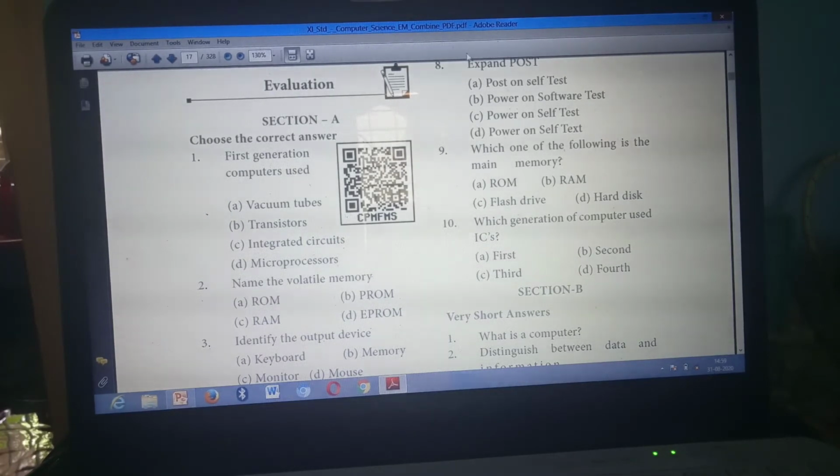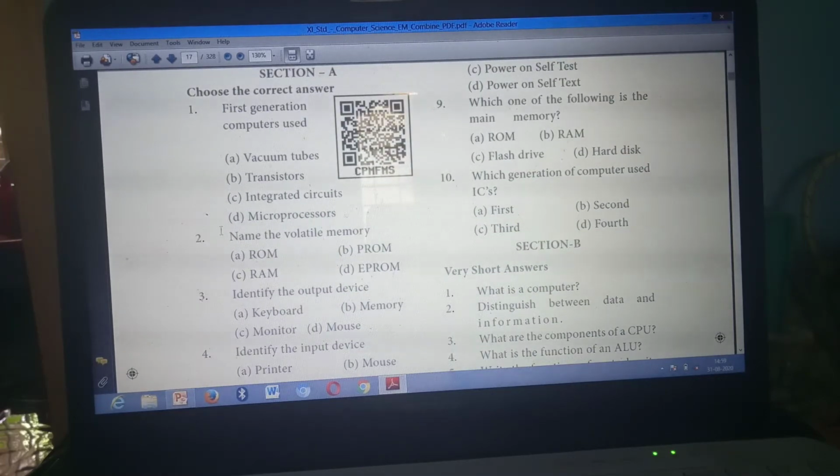Mark it. Read the first question: First generation computers used in. Which is the answer? Option A, vacuum tube. First generation computers used vacuum tubes. Have you marked? Yes. Second question: Name the volatile memory.